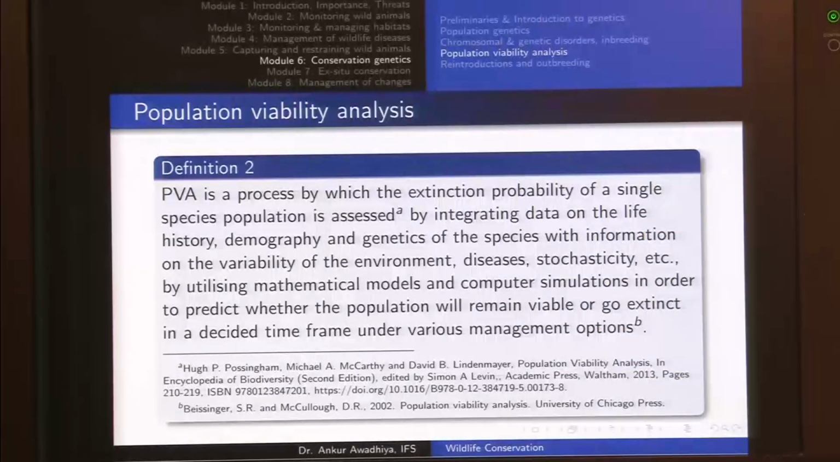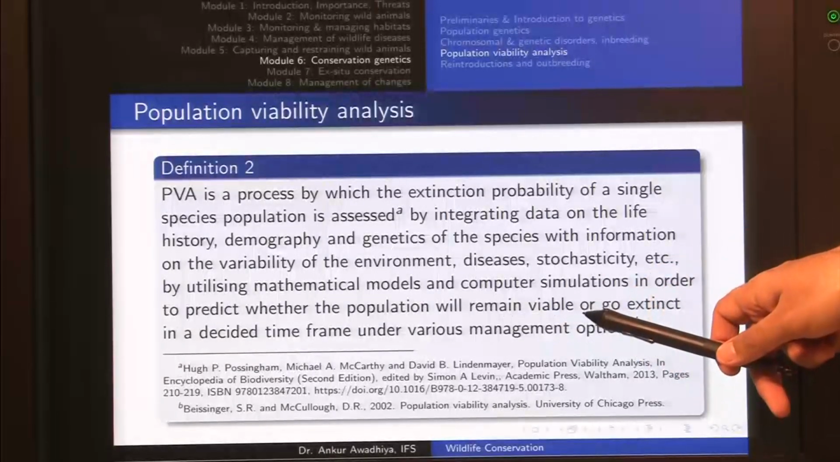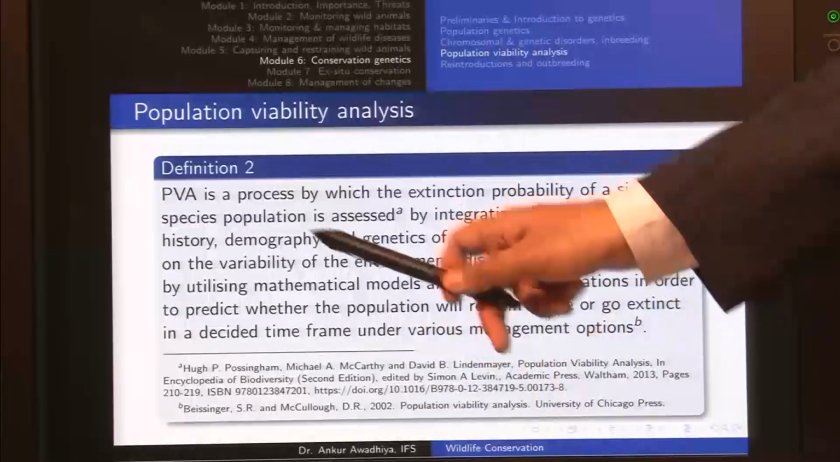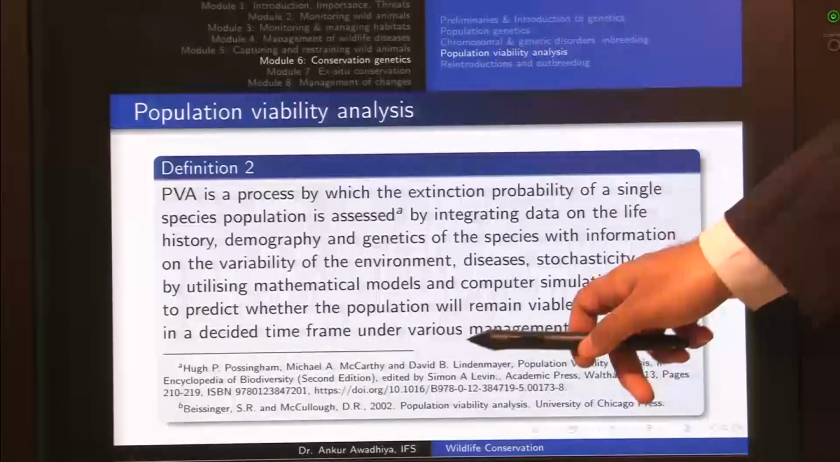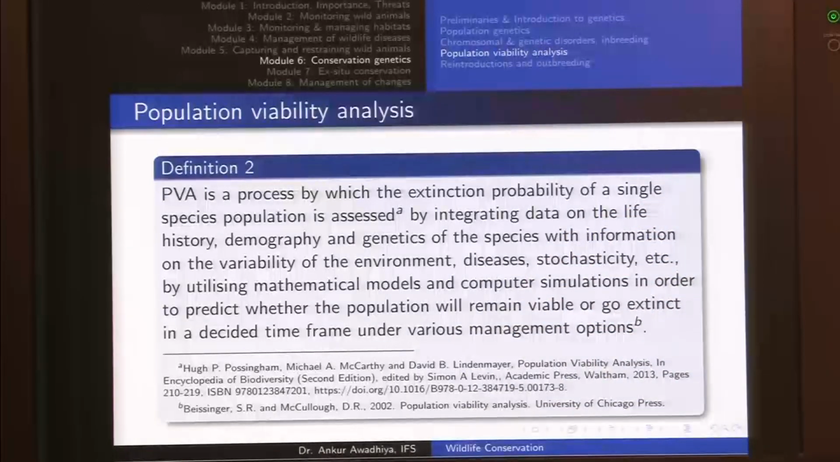So, when all of these data are being fed into a computer simulation, then we can use this simulation to predict whether this population will remain viable or go extinct in a decided time frame. So, essentially we could say that we are looking at population viability for say the next 100 years or say for the next 1000 years, and with all these initial conditions, will our population be able to survive or not under various management options. Various management options could include harvest of some individuals or say supplementation of some individuals.